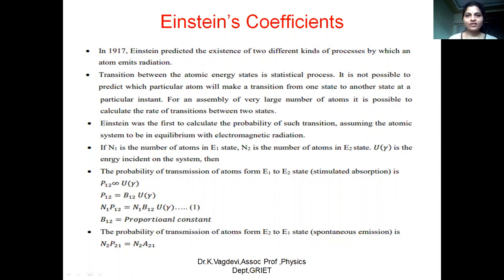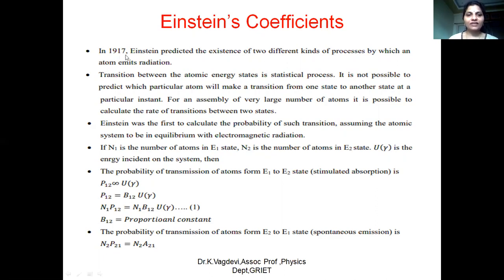So Einstein coefficients is nothing but a theoretical proof for the production of laser light and the characteristics of laser light. Because laser is produced by using stimulated emission of radiation, which is not a natural process. We are manipulating the system by adding impurities, creating the metastable state, and increasing the lifetime of the electrons in the excited state. And once they come through the stimulated emissions, then we are able to produce the laser light. So whether the stimulated emission of radiation is a valid one or not is being proved by Einstein. That is known as Einstein's coefficients.